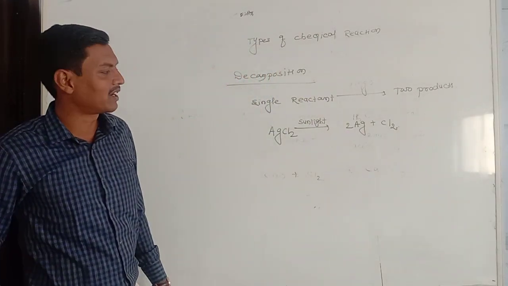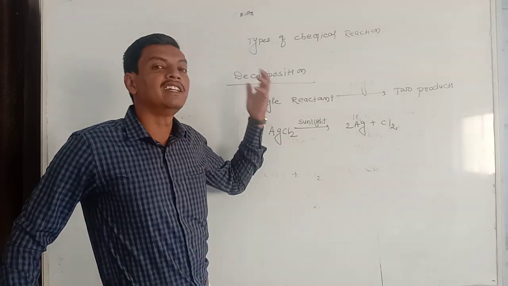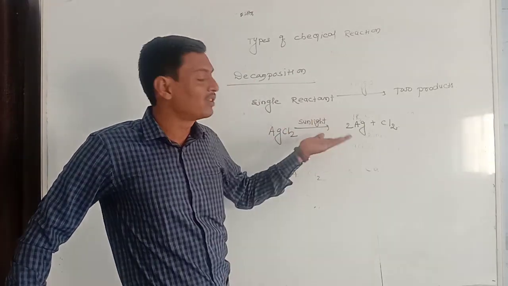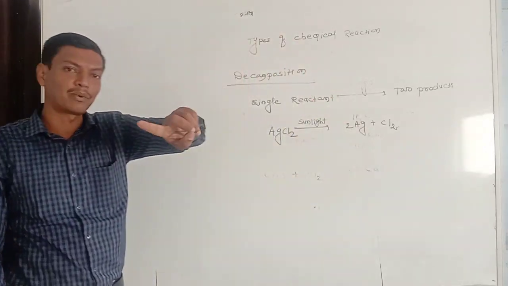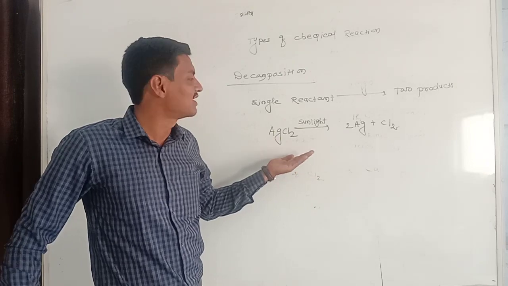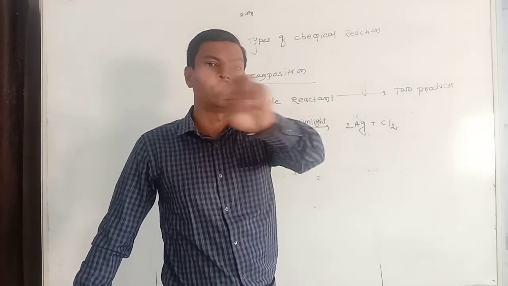Here, we can observe it is exactly the inverse of a combination reaction. In a combination reaction, two or more reactants produce a single product, but here exactly the inverse pattern takes place: the single reactant is forming two products.